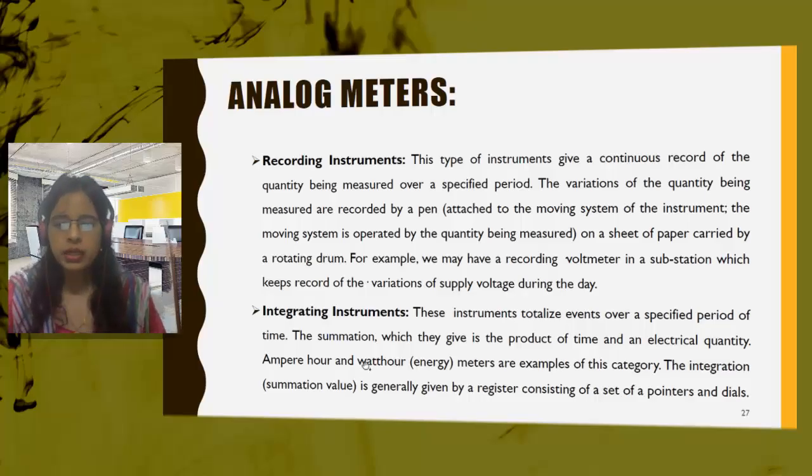The integration is generally given by a register consisting of a set of pointers and dials. Yes, the energy meter has pointers and dials. The dial is there and one disc is there which keeps on rotating. So those instruments which give the sum of the observations over a period of time are known as integrating instruments.